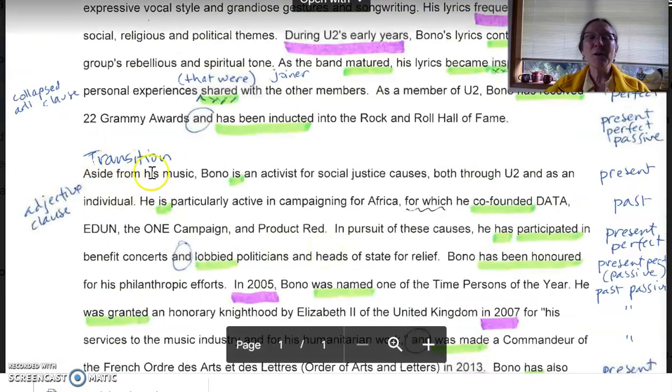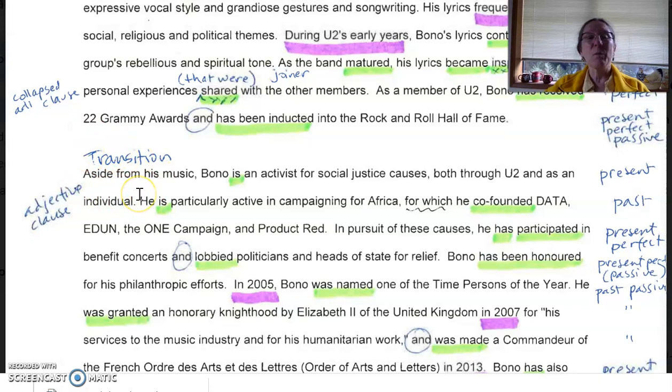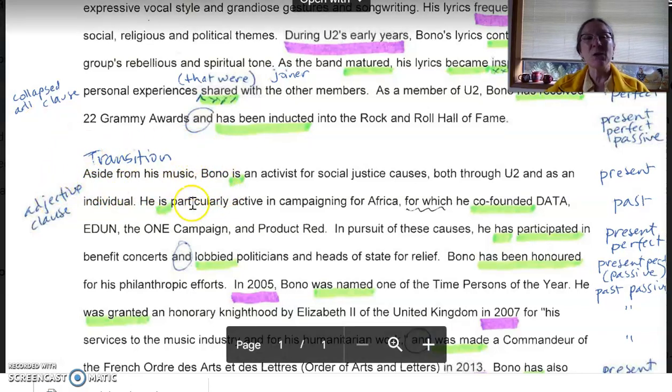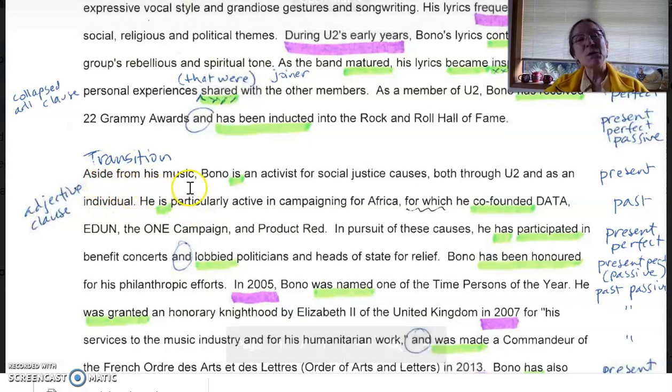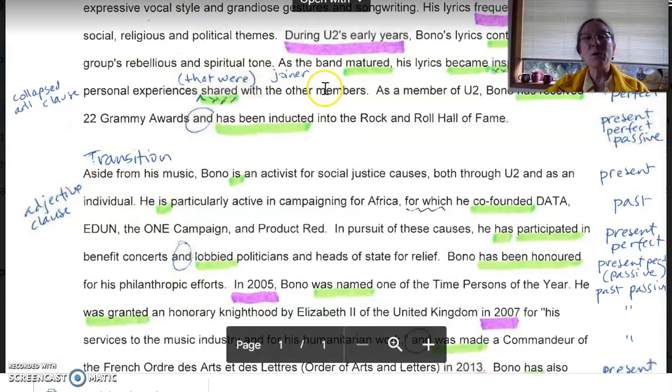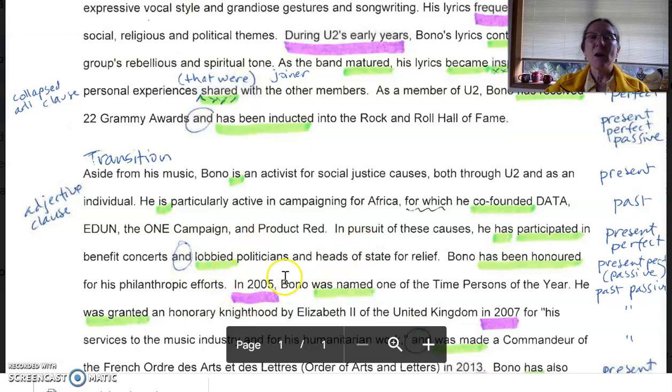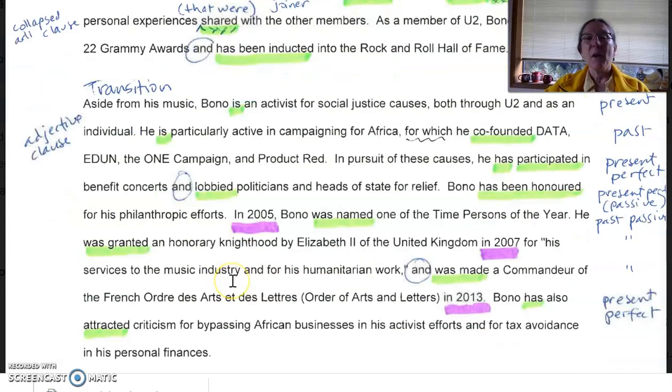And actually, I was hoping for some sort of time phrase up here to start with, to give us the sense of how the paragraph is starting, what time frame, but we didn't get one. We did get this lovely transition. Aside from its music, that's a transition from the paragraph about music to the paragraph about his activism and his causes that he fights for.